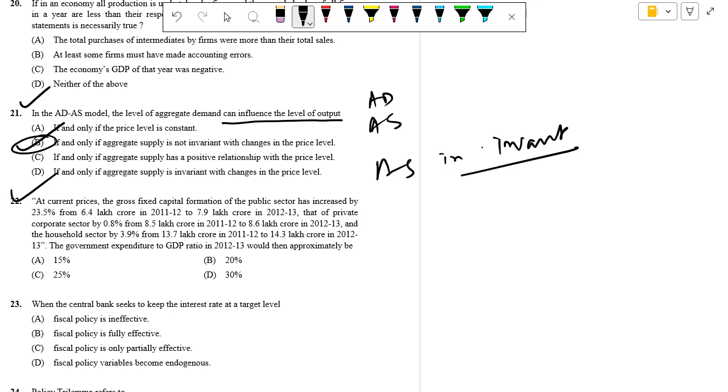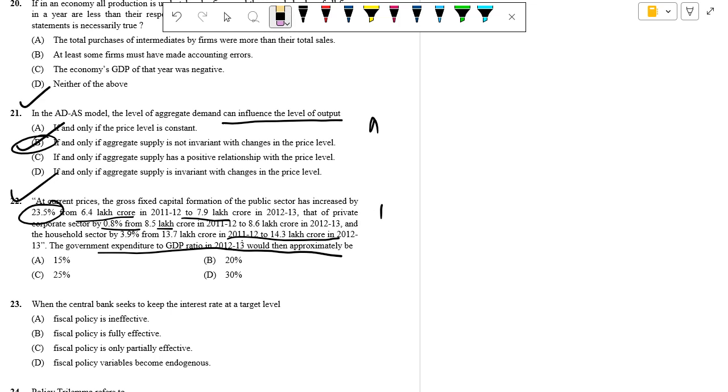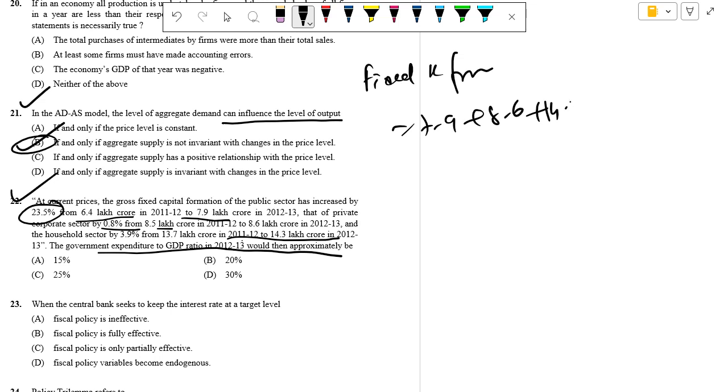Next is 22. At current prices, the fixed capital formation in the public sector increased by 23.5% from 6.5 lakh to 7.9 lakh. And 0.8% of these two, and 2012-14, so the government expenditure in these two approximately. So a lot of given data. So the total fixed capital formation, let me just clear it up, is like 7.9, 8.6 and 14.3. So this is 31.8 lakh crore.